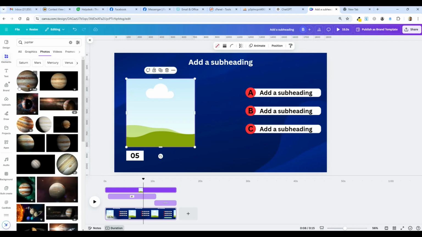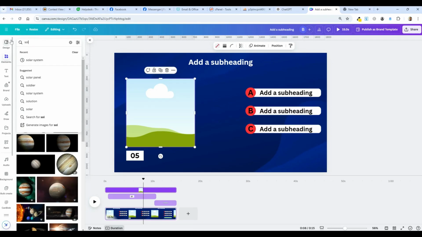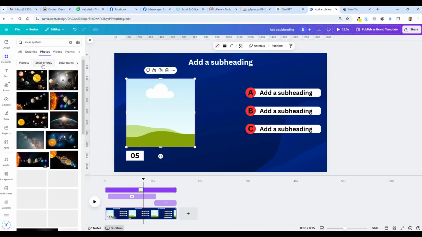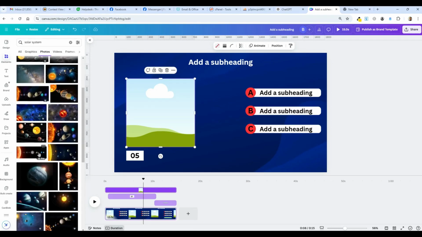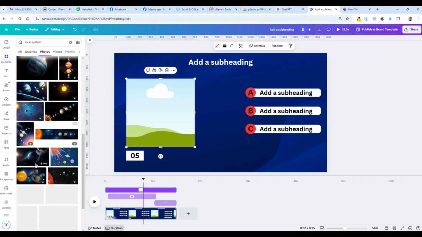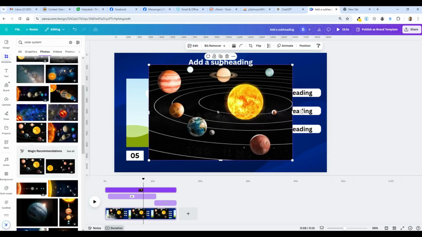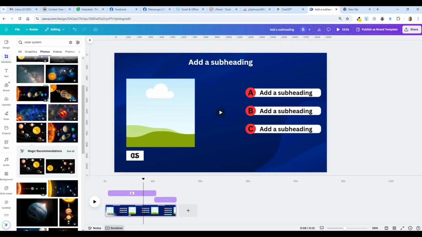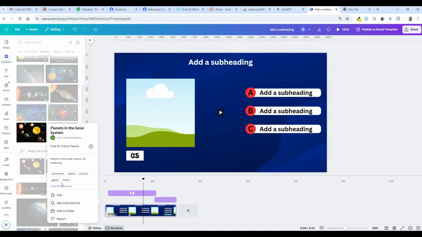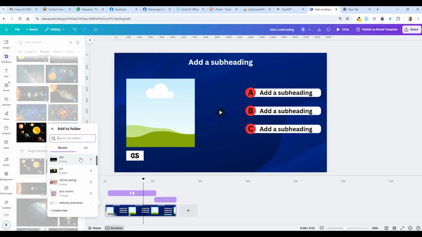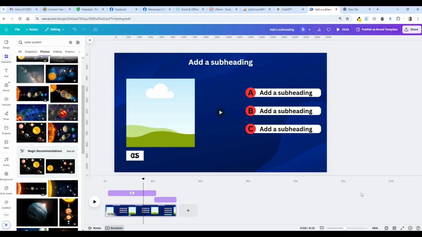I need something, I'm just going to do like solar system. Oh, those are wild looking. I just want a pretty plain one. So this one looks realistic to some degree. Whoops, I didn't mean to put the picture into the video. I'm going to right click on it and add to folder. ABC, add to folder. All right, so I'm going to put you on pause and just get a few more pictures because they're done the same way over and over.